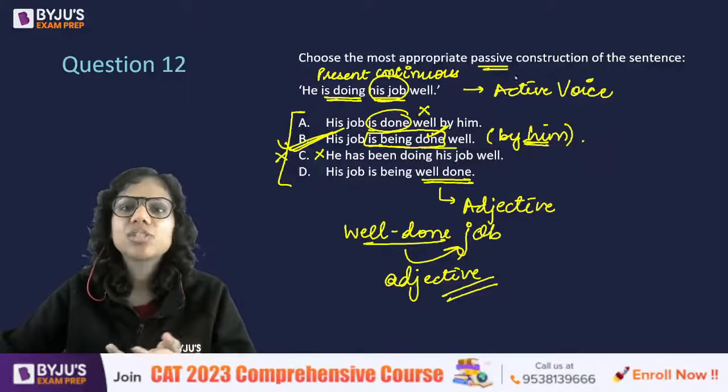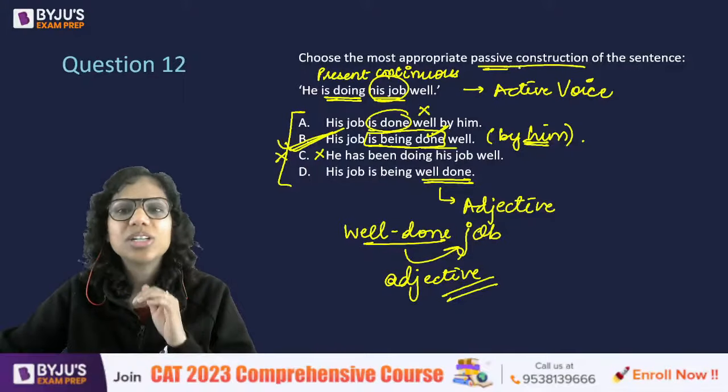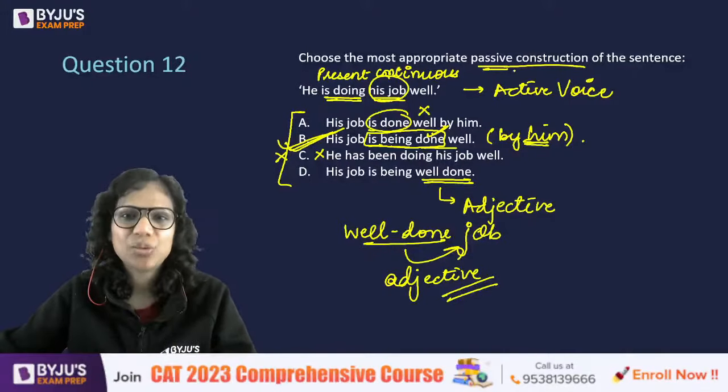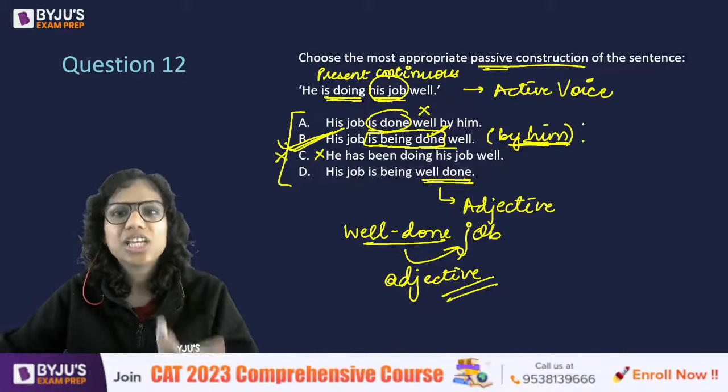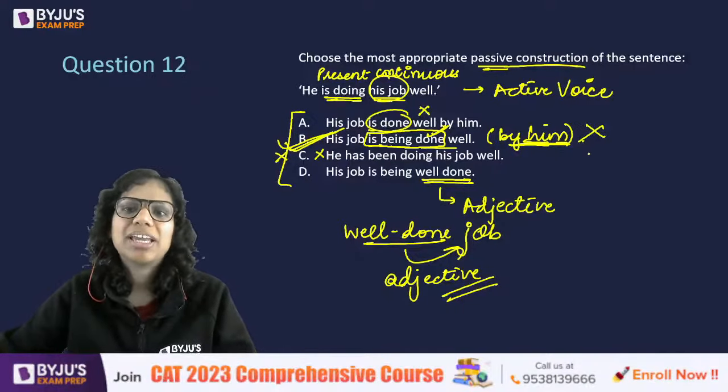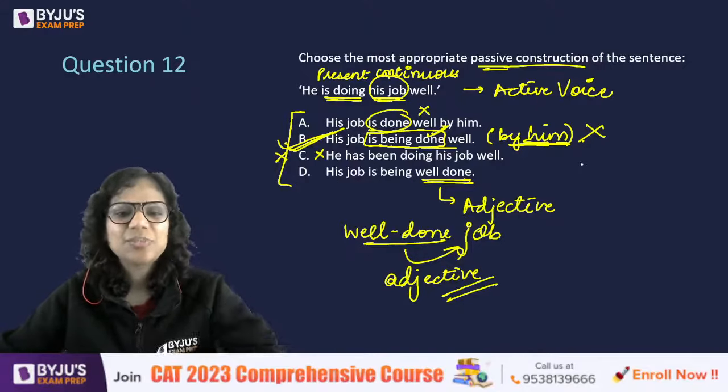The reason behind using passive constructions is that you think the doer is not important. The subject is not as important. That is why you would put something in passive voice in the first place, otherwise you won't. So when you think it's not important or it's quite obvious that he himself is doing the job, you skip this "by him".